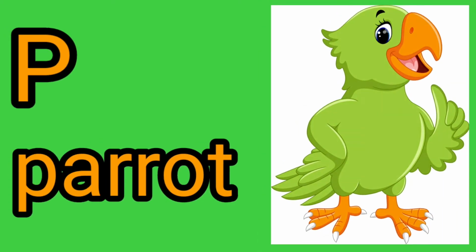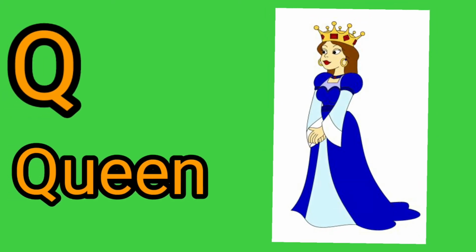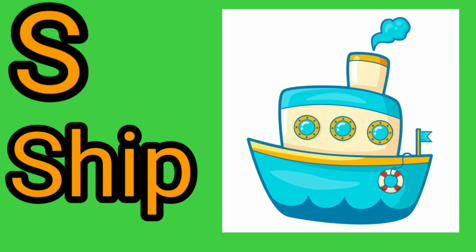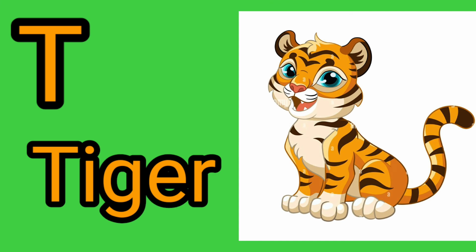P for parrot, parrot means tota. Q for queen, queen means rani. R for rose, rose means gulab. S for ship, ship means jahaz. T for tiger, tiger means sher.